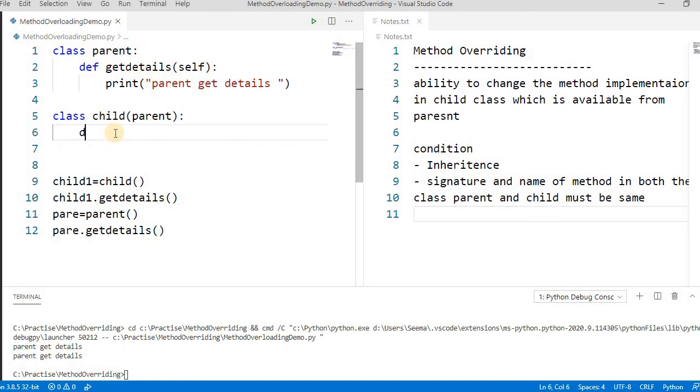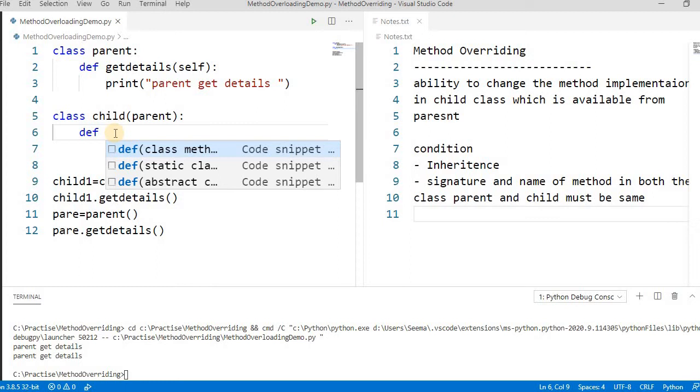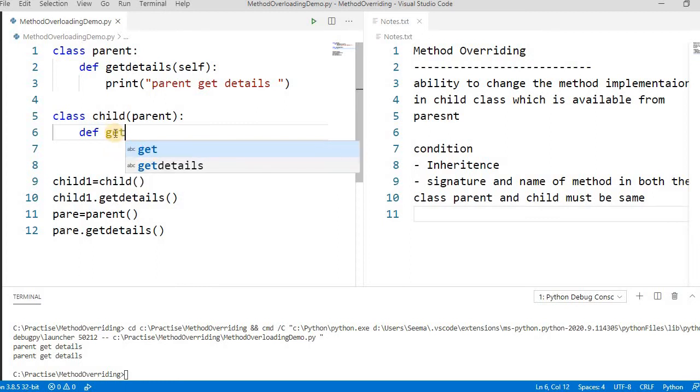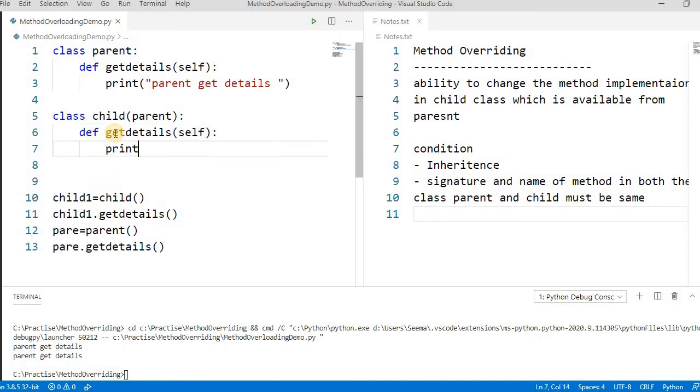How do we do this? We have to keep everything the same, the signature as well as the name. Then only it's overriding. Otherwise, it will declare a new method. You write here something like print and then child get details.